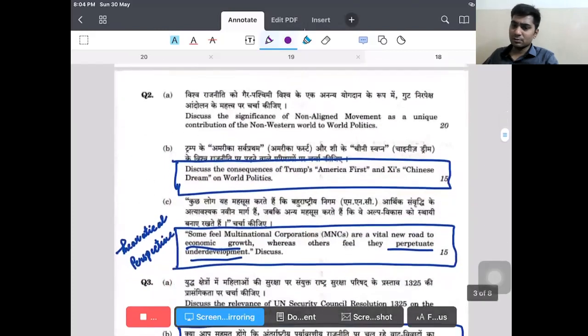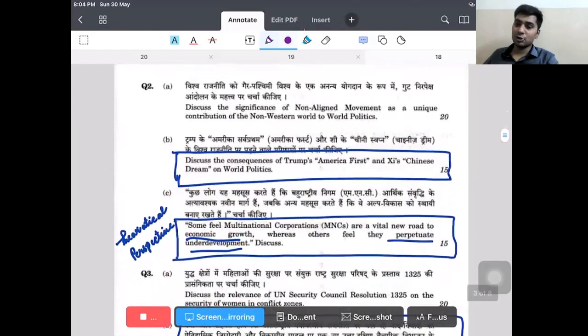See again, every question trumps America's first. You cannot come out and answer these questions if you read the basic trivial notes, because in notes they will not give this. Whichever institution you go to for coaching, or whichever test series you write, they will not ask direct questions. UPSC makes the questions in a way which is very dynamic and requires application, right? That is what I wanted to say. Unlike paper one, where they directly ask John Rawls's theory of justice, the philosopher king of Plato, democracy. They will ask direct questions.